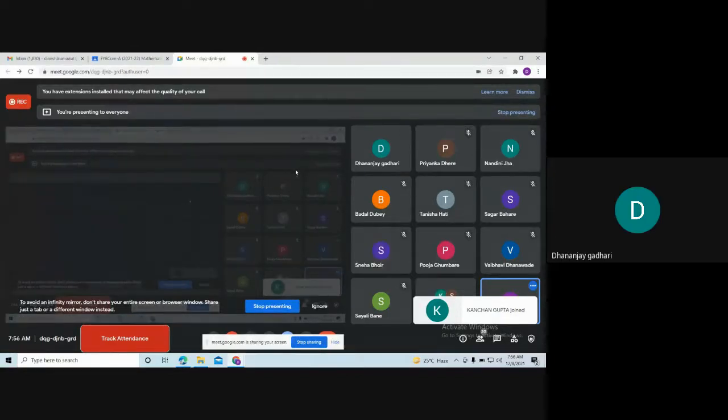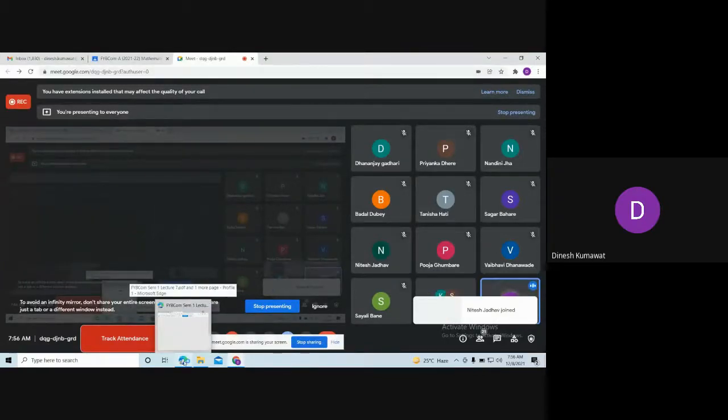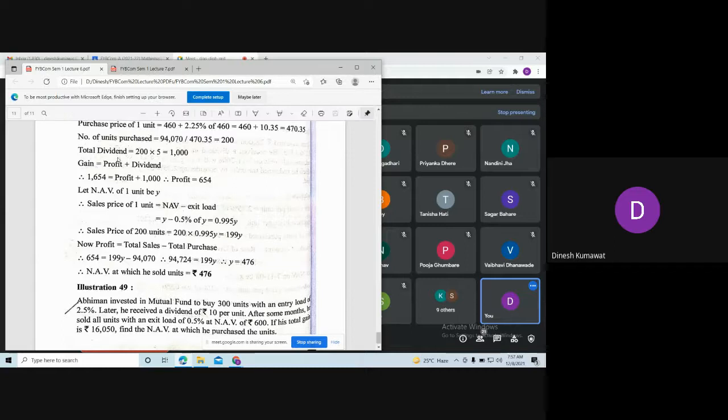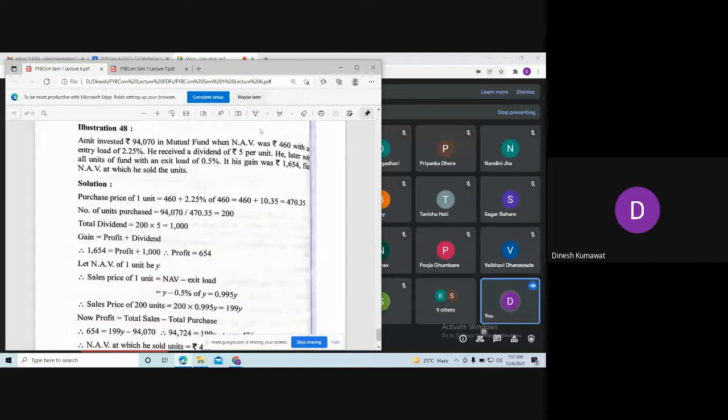Okay. So, can anyone remind me what we did in my last lecture, or which illustration we did in my previous lecture? 48. Okay. So we have seen this illustration number 48 and I think I gave this illustration number 49 for your homework. Is it?